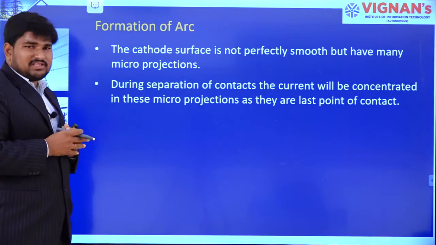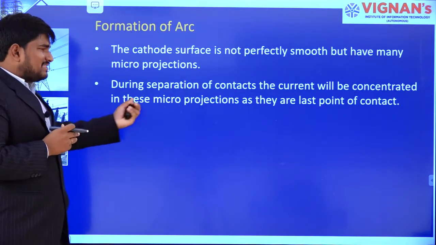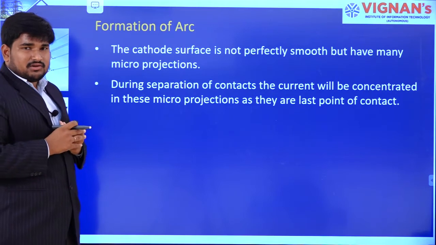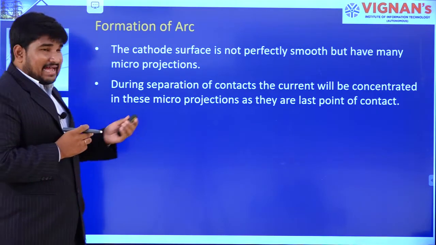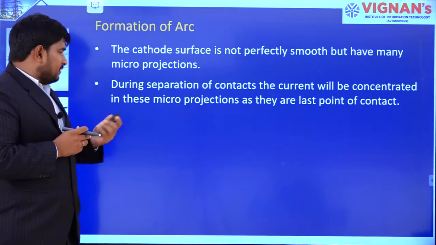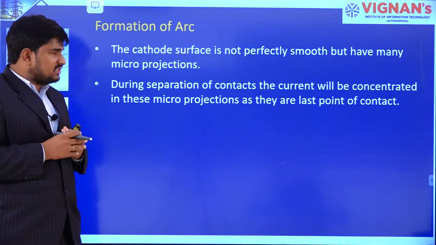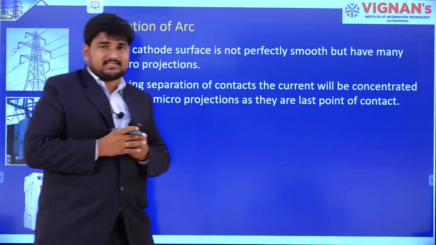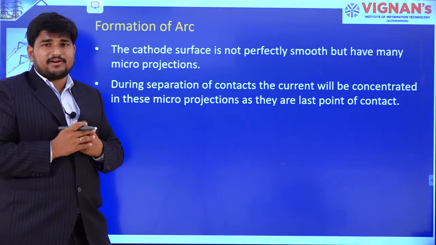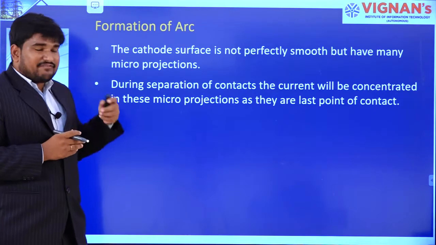Now what happens with these projections? During separation of contacts, current will be concentrated on these microscopic projections only, because these are the last points of contact.